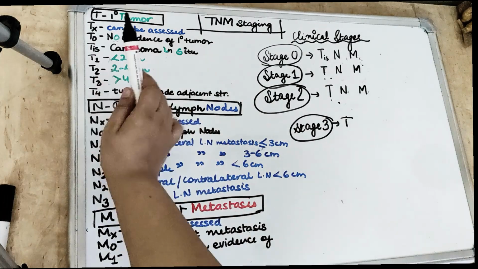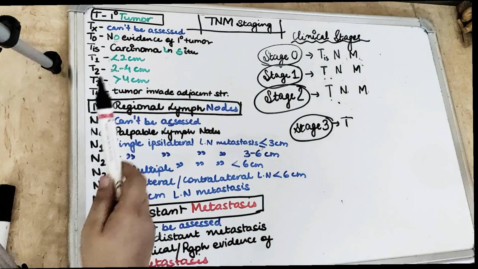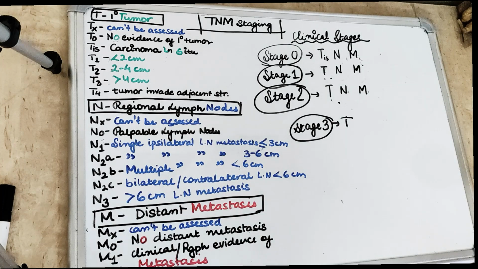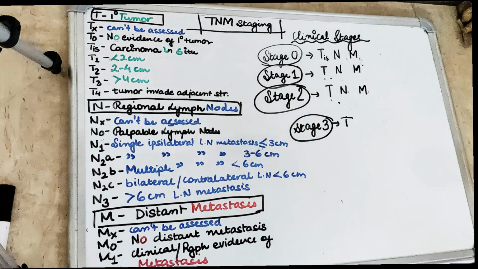Next comes the 0. 0 means there is nothing. So T0 is no evidence of primary tumor. N0 we have is no metastasis of the lymph node. Then M0 is when there is no distant metastasis, right? Then we will talk about individual ones.